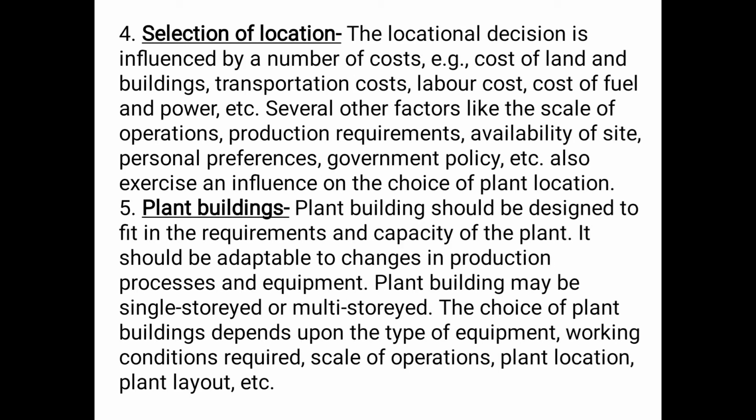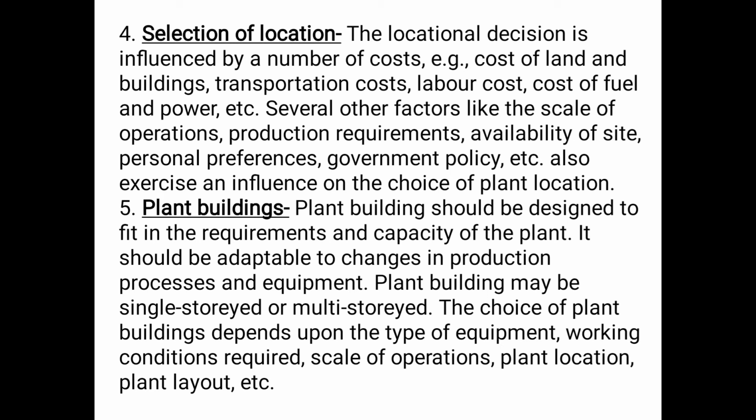The fourth function of the production department is the selection of location. Very important and effective point. It states that the work of the production department is also to select the location of the industrial unit, the production area, because we cannot produce anywhere we feel like. The production department needs to choose the best possible location for producing the goods and services so that the cost incurred comes to the minimum. Only then can the profits be maximum.